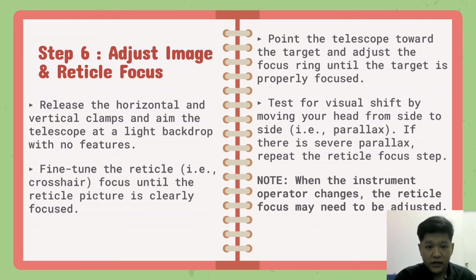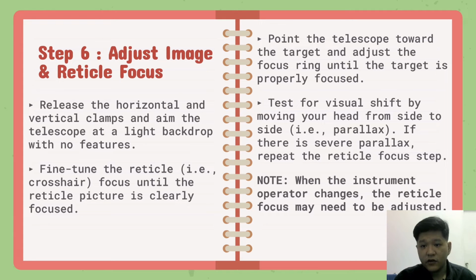So next is step 6. Adjust image and reticle focus. Release the horizontal and vertical clamps and aim the telescope at a light backdrop with no features. Fine-tune the reticle, for example, the crosshair. Focus until the reticle picture is clearly focused.